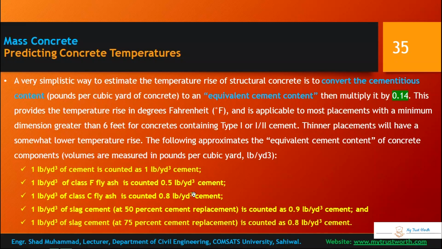So these are the equivalent cement contents, and you multiply them by how many pounds per cubic yard of cement or fly ash are used, and then multiply that ultimately by this factor, and you will get the temperature rise in degrees Fahrenheit.